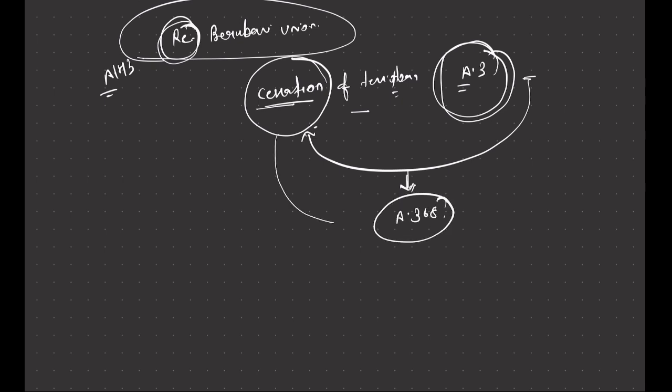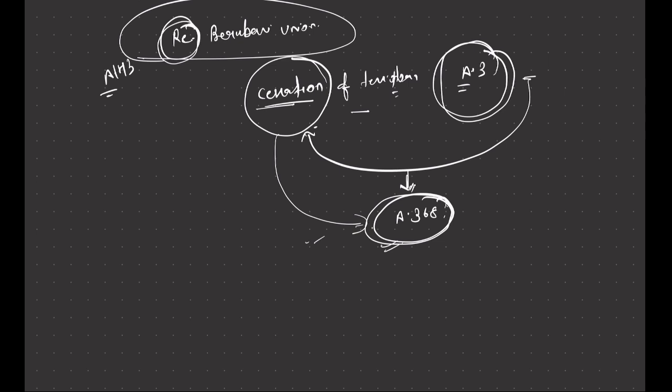If you are ceding a territory to a foreign country, basically you are compromising your sovereignty over that part of land, and that's why it requires an amendment under Article 368.